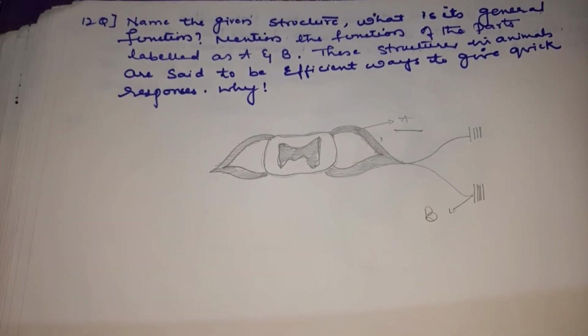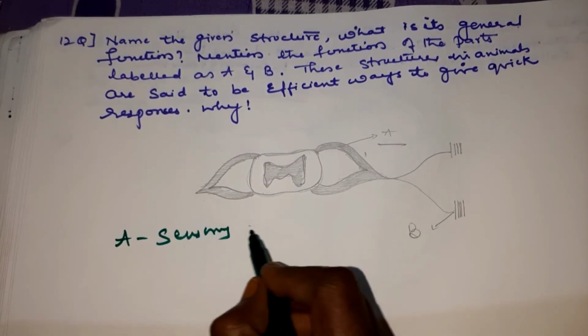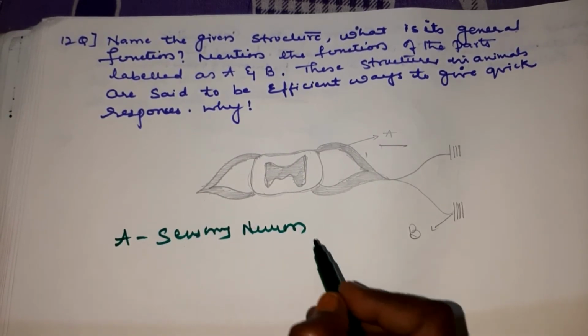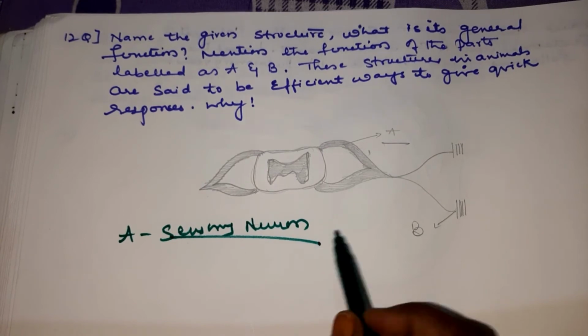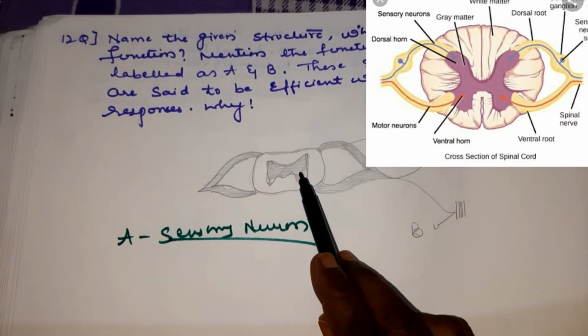What is A called, children? A is a sensory neuron. So what is the function of this sensory neuron? It conducts the impulse of stimulus from the receptor to the spinal cord.